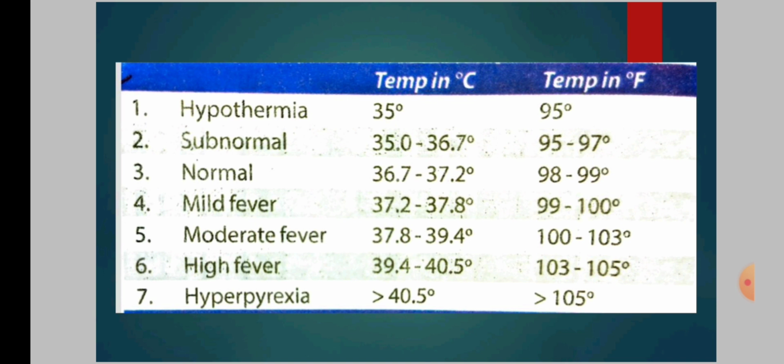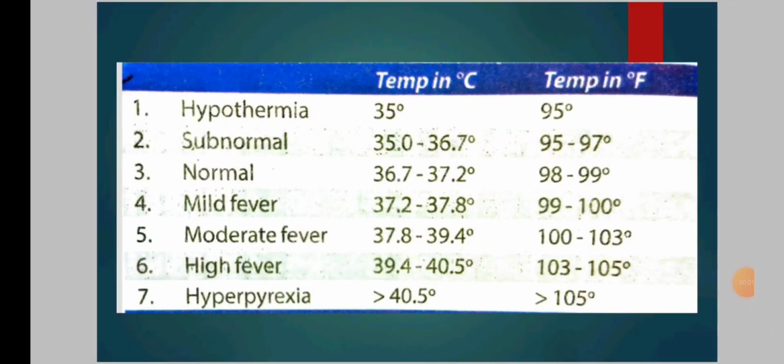Mild fever, 37.2 to 37.8 degrees Celsius or 99 to 100 degree Fahrenheit. Moderate fever, 37.8 to 39.4 degrees Celsius or 100 to 103 degree Fahrenheit. High fever, 39.4 to 40.5 degrees Celsius or 103 to 105 degree Fahrenheit. Hyperpyrexia, more than 40.5 degrees Celsius or more than 105 degree Fahrenheit.